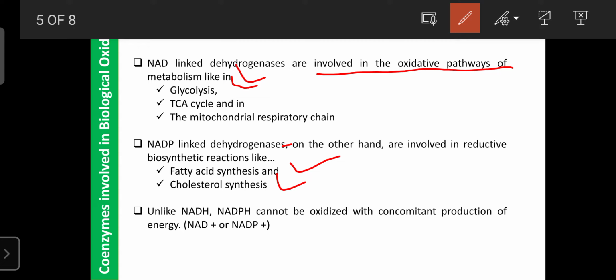Another feature is that, unlike NAD and NADP, NADH and NADPH cannot be oxidized with the concomitant production of energy. Only NAD and NADP are involved in the production of energy. When NAD is converted into NADH, it can enter the electron transport chain and produce energy.